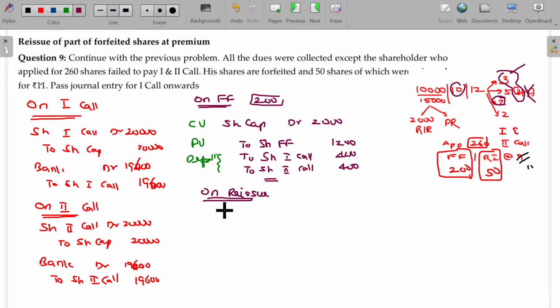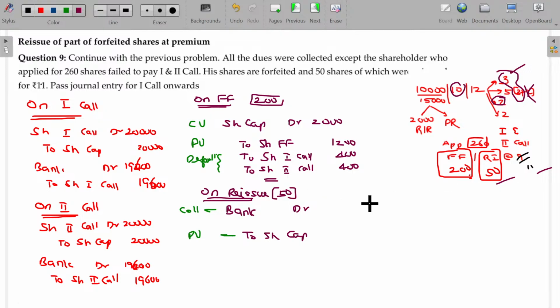On reissue, how can you pass a journal entry? Amount collected will be posted in the bank account. Amount credited to the share capital account will be posted in the share capital account. What about the value here? Amount collected is 11, but the number of shares reissued is only 50.